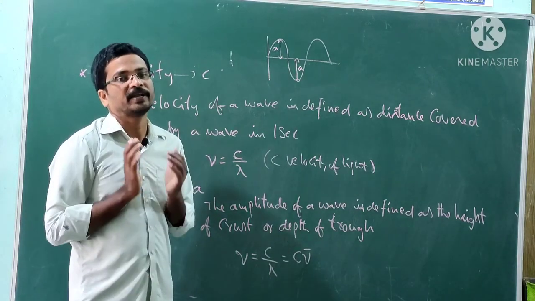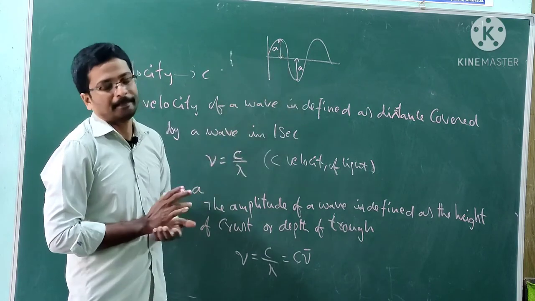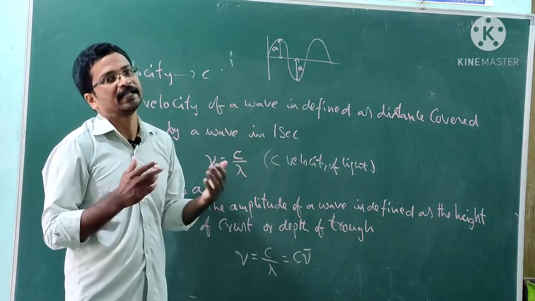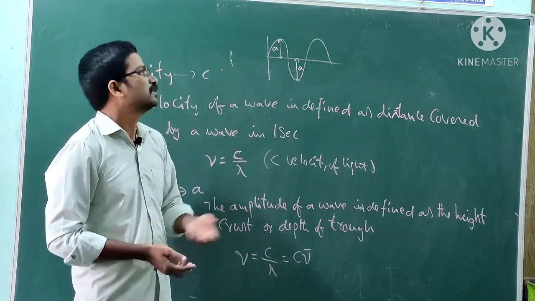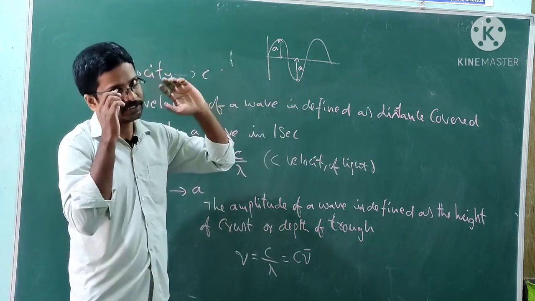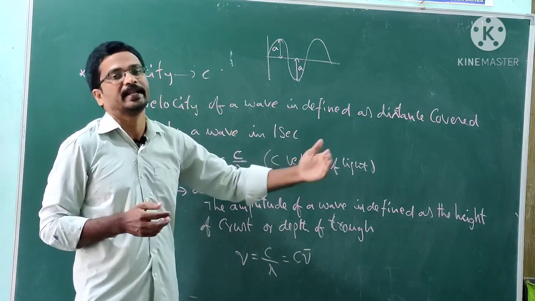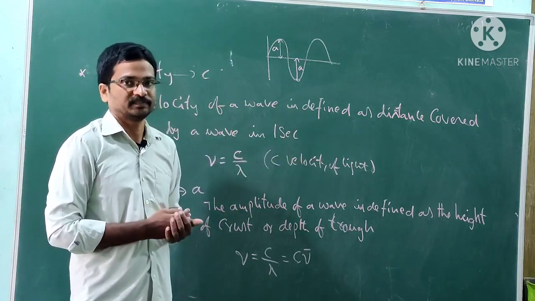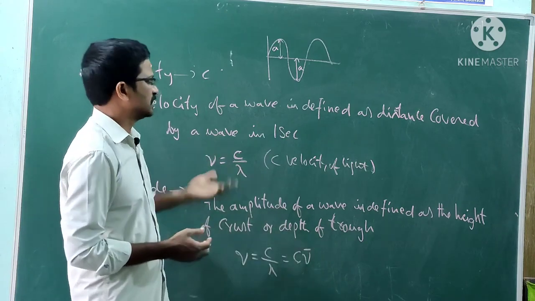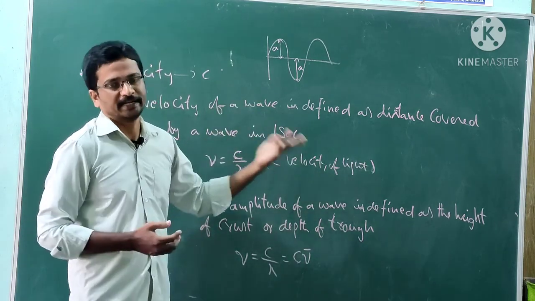One type of electromagnetic radiation has a certain amplitude, and another type of radiation has another amplitude. So amplitude differs from one electromagnetic radiation to another. Velocity also depends on the electromagnetic radiation.